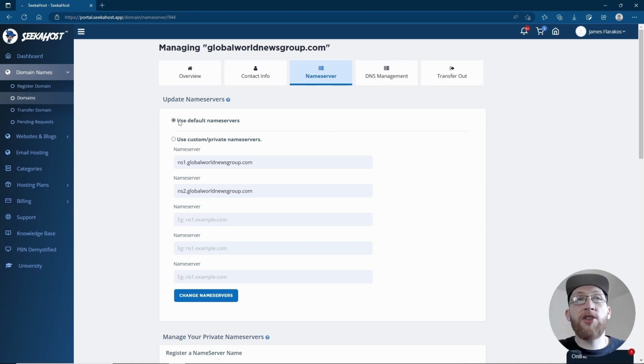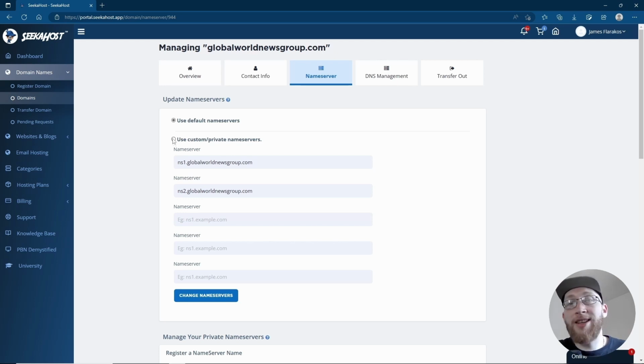So you can leave it checked as use default name servers. If you've got your domain and you're hosting with SeekerHost, that will simply do it all itself. Make sure to lock your domain and you're all good to go. Alternatively, you can use custom or private name servers. This could be if you've got your domain elsewhere and you're hosting it with SeekerHost, or I like to do it anyway because if you've got your name servers, it's going to be quick and easy just to change them straight away.